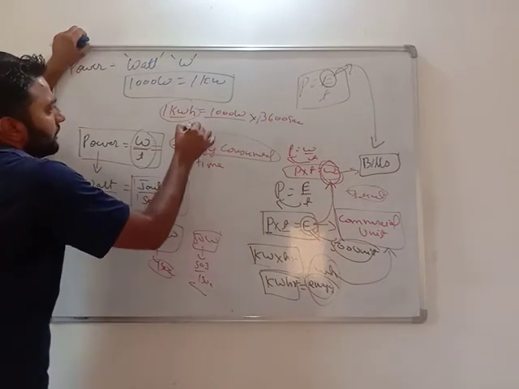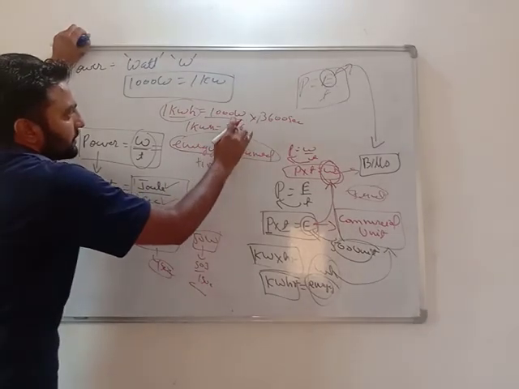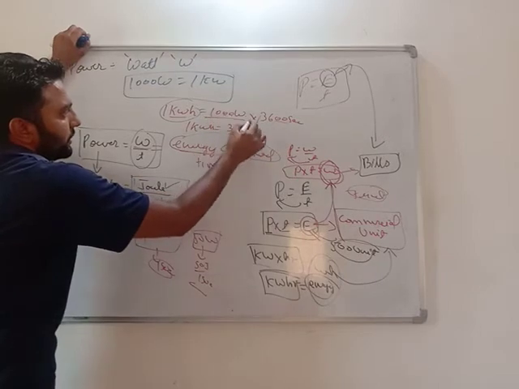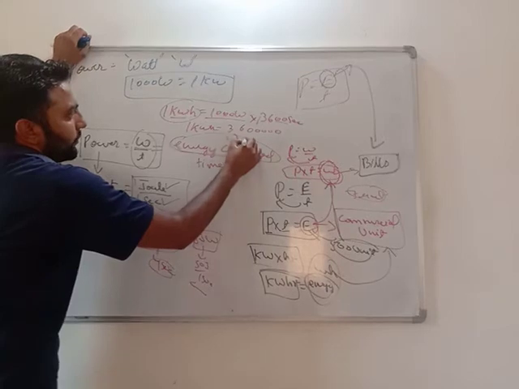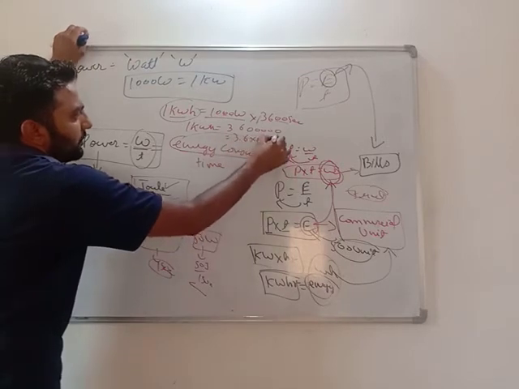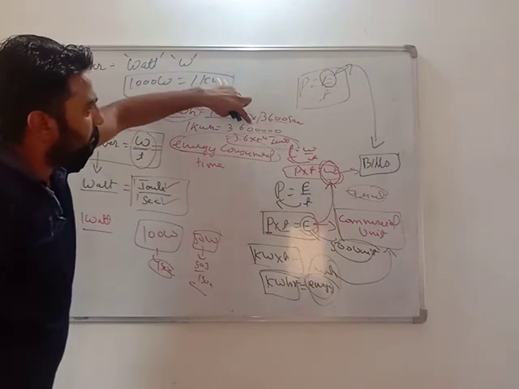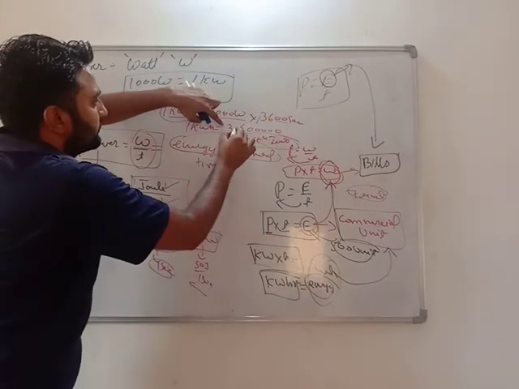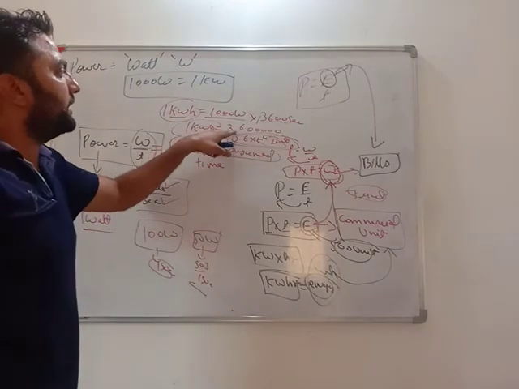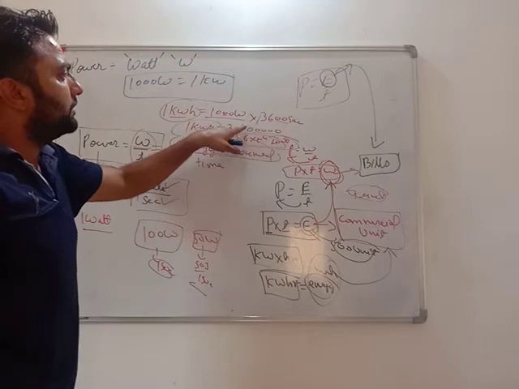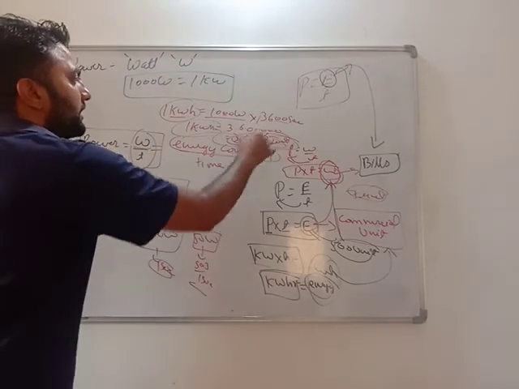So 1 kilowatt hour equals 3.6 into 10 raised to the power 6 joules.